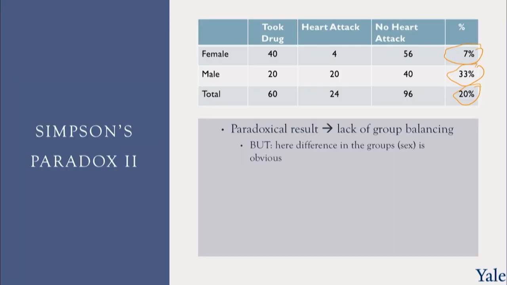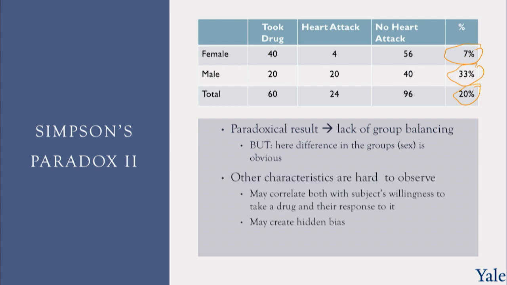The result here is, of course, lack of group balancing, but here the difference between the groups, the sex here, is obvious. But there are other characteristics that are hard to observe. We may have a correlation here with both the subject's willingness to take a drug and their response to it. And we may create all kinds of hidden biases. So randomization eliminates this hidden bias. If we were randomizing each group to a drug, we'd have equal numbers of men and women, and we would have found the obvious result that this is a bad drug regardless.